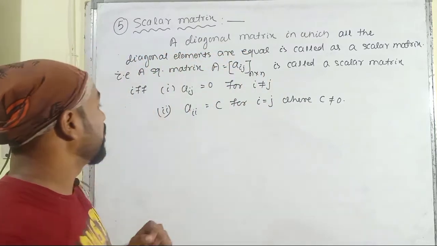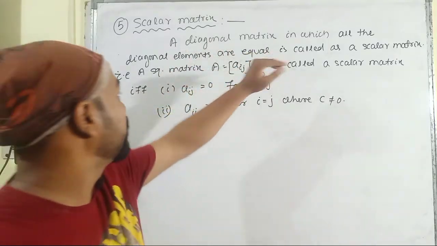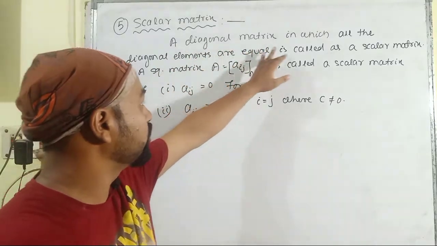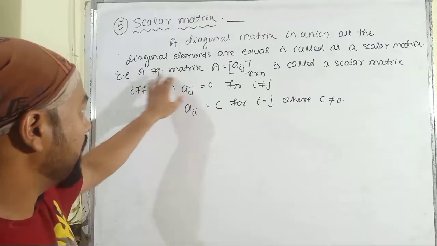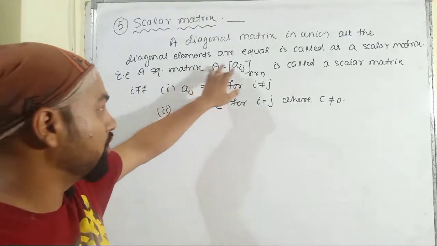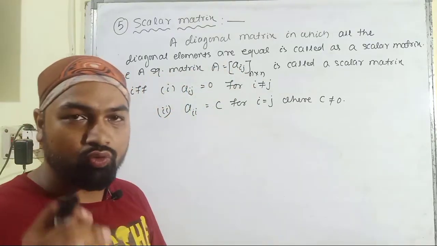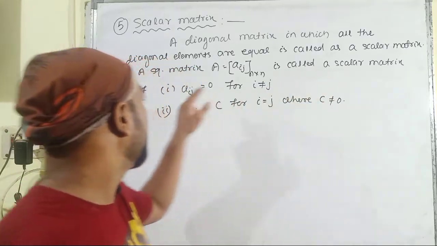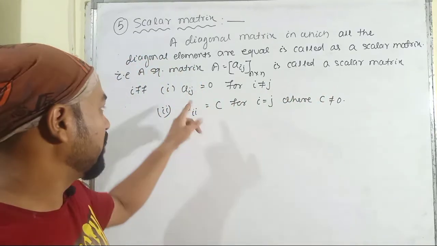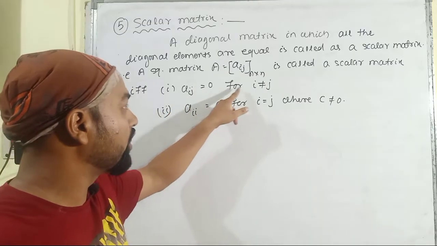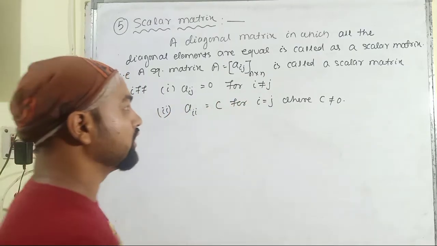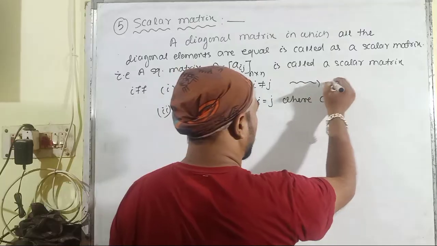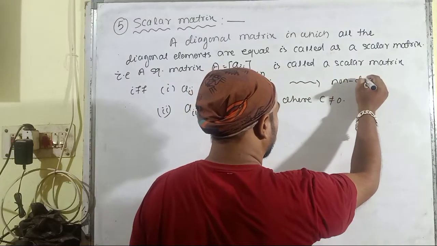So here is the definition of scalar matrix. A diagonal matrix in which all the diagonal elements are equal is called a scalar matrix. A square matrix A in the compact form aij n cross n, that means it is a square matrix of order n, is called a scalar matrix. There are two conditions. First of all, aij is equal to 0 for i not equal to j, that means it is for the non-diagonal elements.